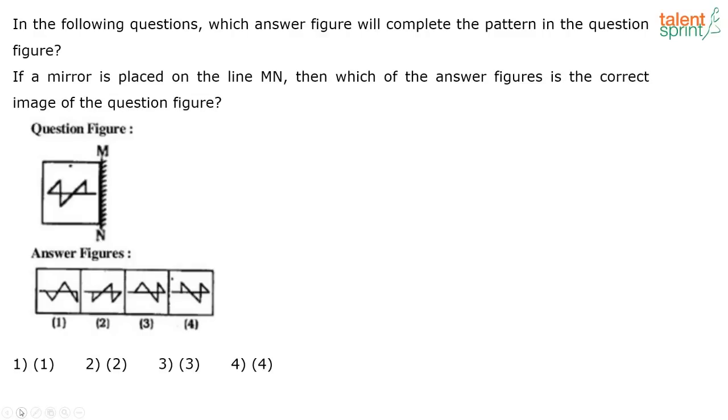Next one. If a mirror is placed on the line MN, then which of the following answer figure is the correct image of the question figure? So here what are we doing? For this question, the right hand side and the left hand side will interchange. The top and bottom should remain the same. So this is the right hand side now, and in the mirror image, this should become the left hand side. So it should be like this. So if you know this part itself, you know the answer is going to be option 4.